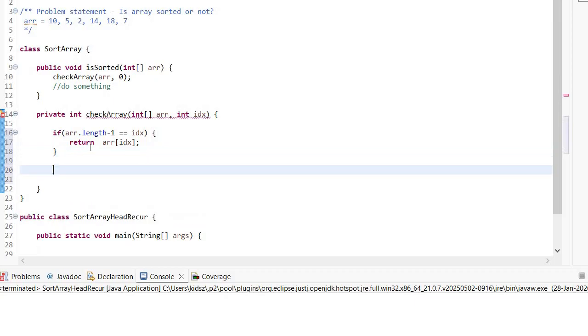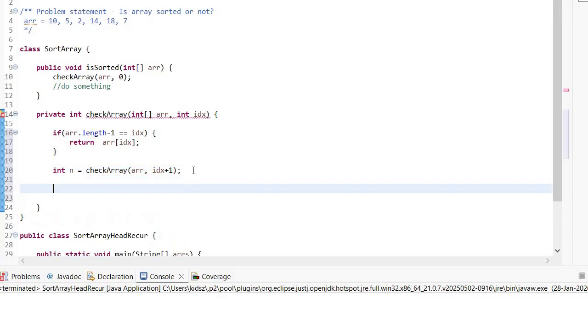Now I need to put the recursion. So obviously I'm going to call this method with arr and index. Since every time I have to move forward from 0 to 1, 2, 3 and so on, that is the reason we have taken idx plus 1, but it's going to return an integer. So I'm going to hold that value in some variable, let's say n. This is the part where I have simply traversed over that array.